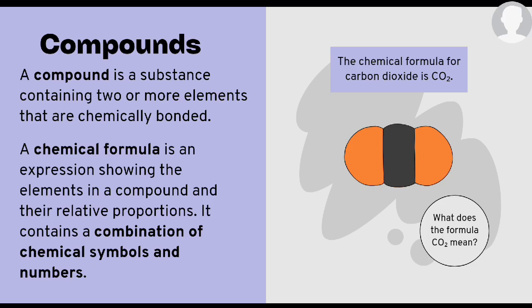A compound is a substance containing two or more elements that are chemically bonded. A chemical formula is an expression showing the elements in a compound and their relative proportions. It contains a combination of chemical symbols and numbers. As you can see on screen, there is the chemical formula of carbon dioxide. There are two atoms of oxygen and one atom of carbon. So it makes a compound.